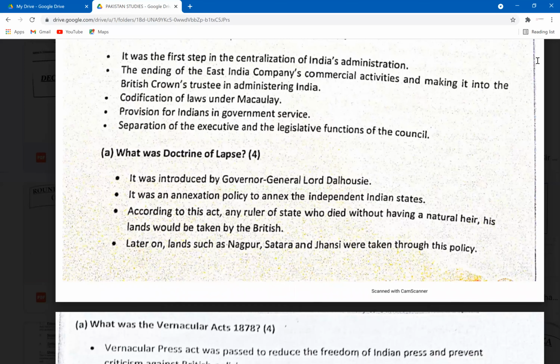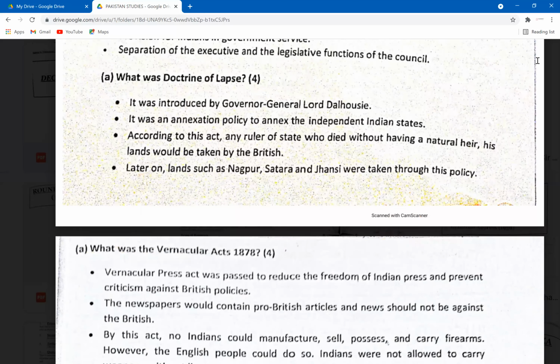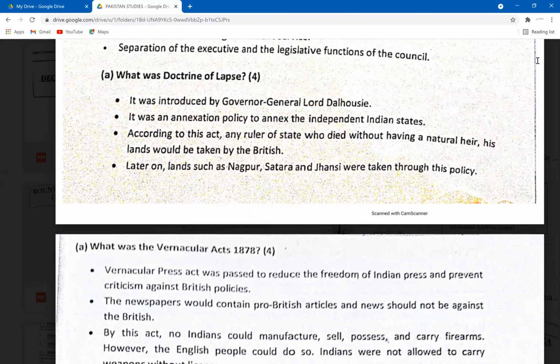So what the British government did was they divided the Indian Council into two parts, executive and legislative council. The executive council was responsible for all of these major decisions. The legislative council was basically, just like a parliament, the ones that used to pass these laws. They used to design these different policies, and they were implemented by these people.